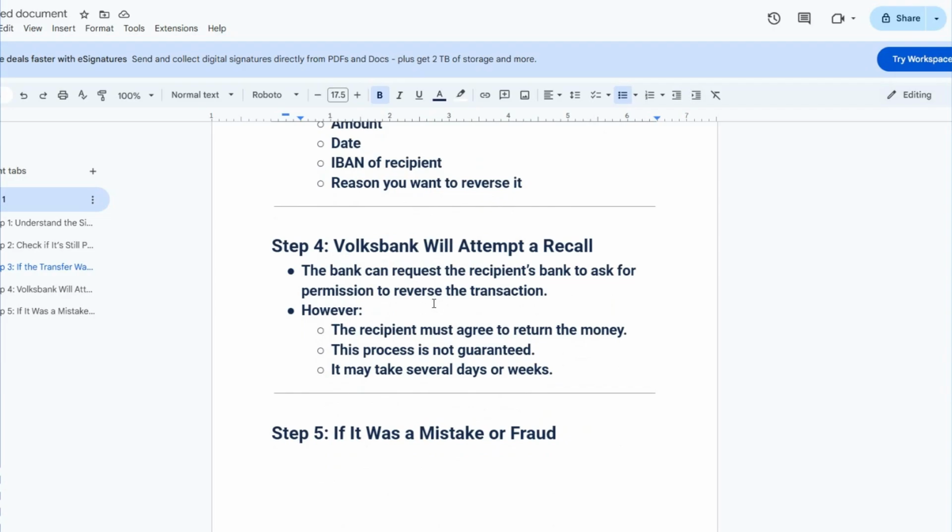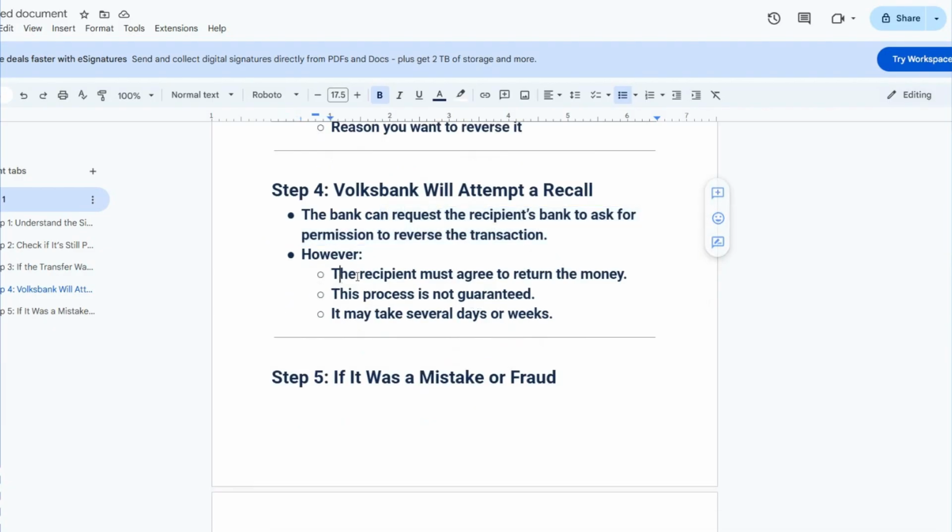Number 4, Volksbank will attempt a recall. The bank can request the recipient's bank to ask for permission to reverse the transaction. However, the recipient must agree to return the money. This process has no guarantee. It may take several days or weeks.